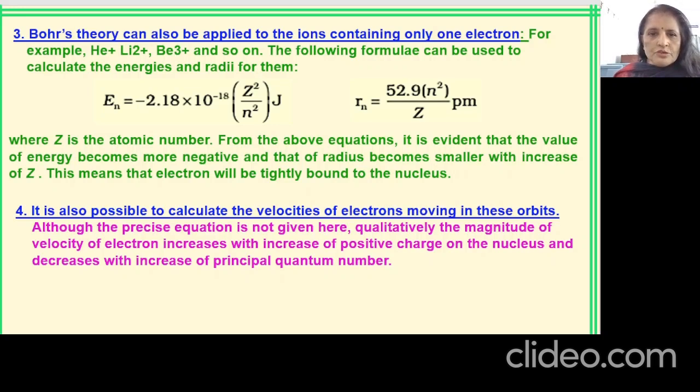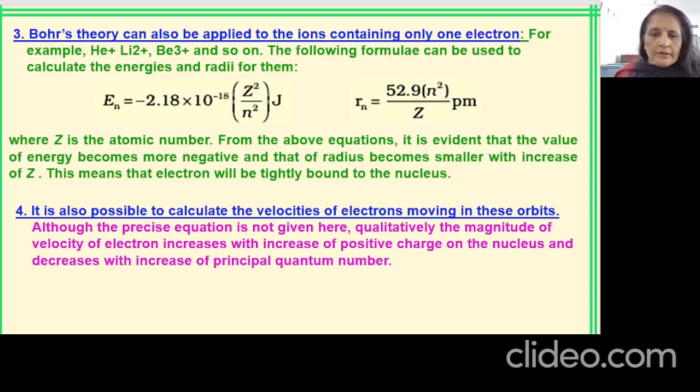That is, En is equal to minus 2.18 into 10 to the power minus 18 times Z square by n square, where Z is the atomic number of the element. Suppose you are taking lithium, then that will become 3. And for the radius, you can use the formula Rn is equal to 52.9 n square upon Z, where n is the orbit number and Z is again the atomic number. So if you are taking helium, it will become 2, or for lithium it will be 3, like that. That was also a success of Bohr's theory, that we can apply this to other elements with a one-electron system.